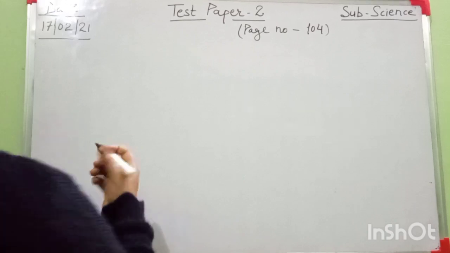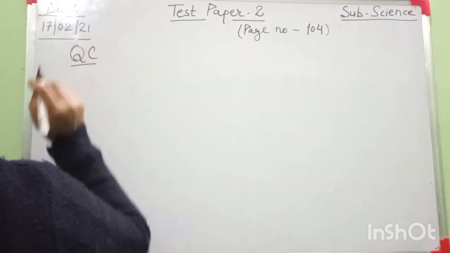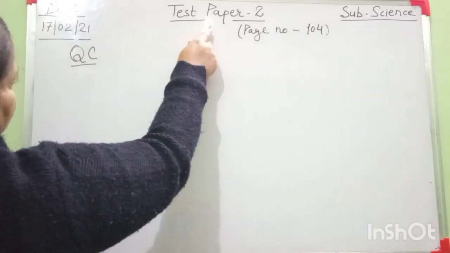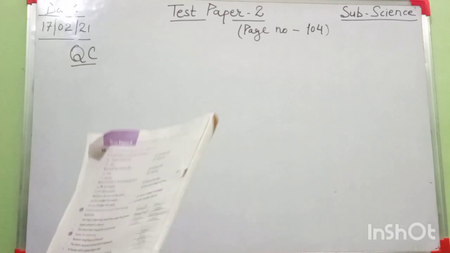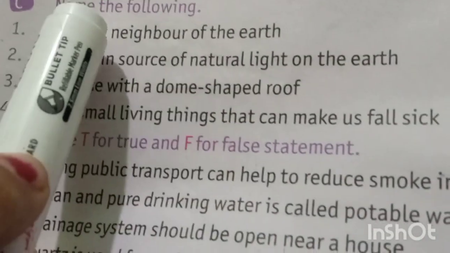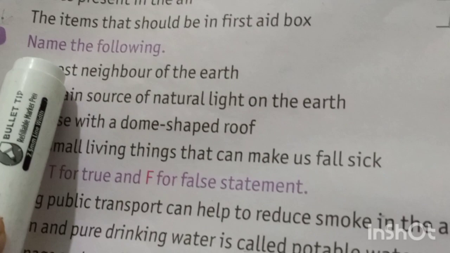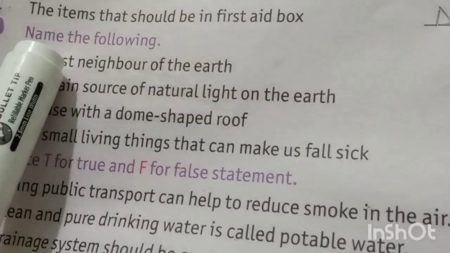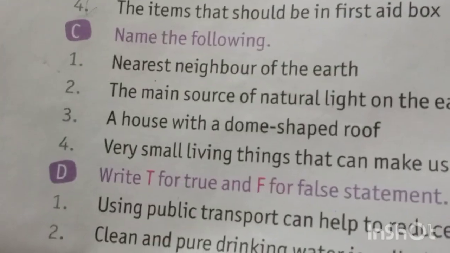Question number C, beta. All of you look here. Question number C is the remaining part of test paper 2. This is name the following. Look here. Name the following. The first question is nearest neighbor of the earth. This is a question from the last chapter, going to the moon.